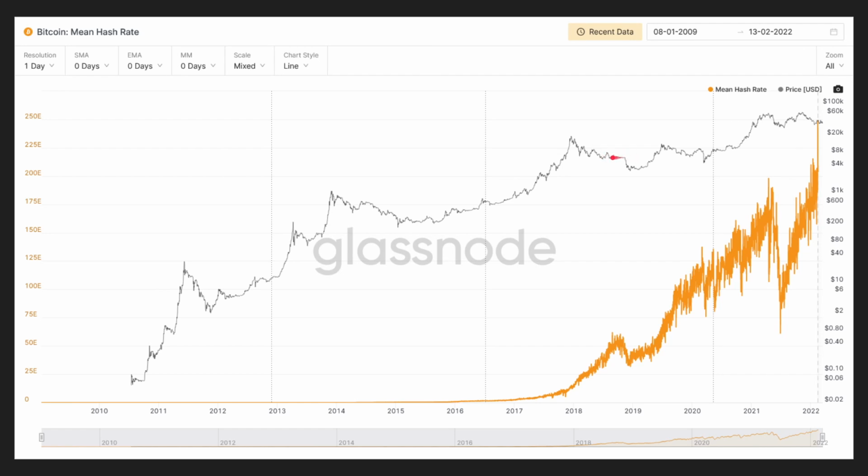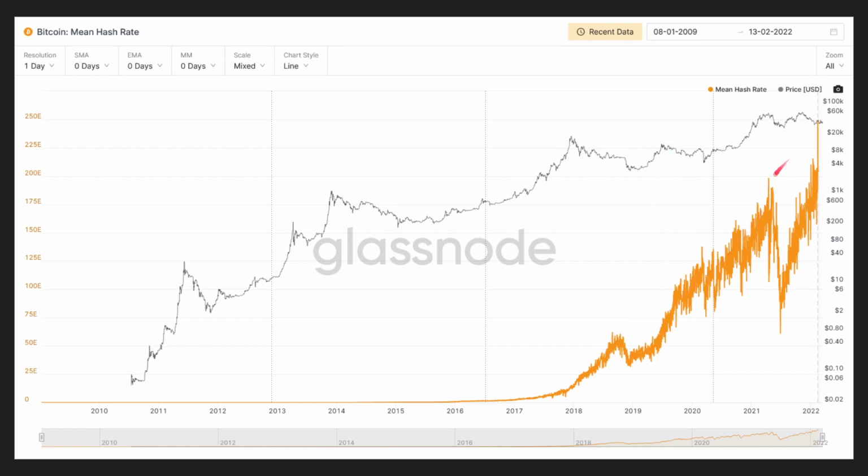Bitcoin was holding to a high of about, let's say, this went to maybe about 4K or so, 3K. It fell down to this level, about 4K. And at the same time, the mining mean hash rate actually declined as well. The first time it declined noticeably since maybe even before 2017. It reached early 2018 levels in the beginning of 2019. So still relatively high, but a noticeable drop.